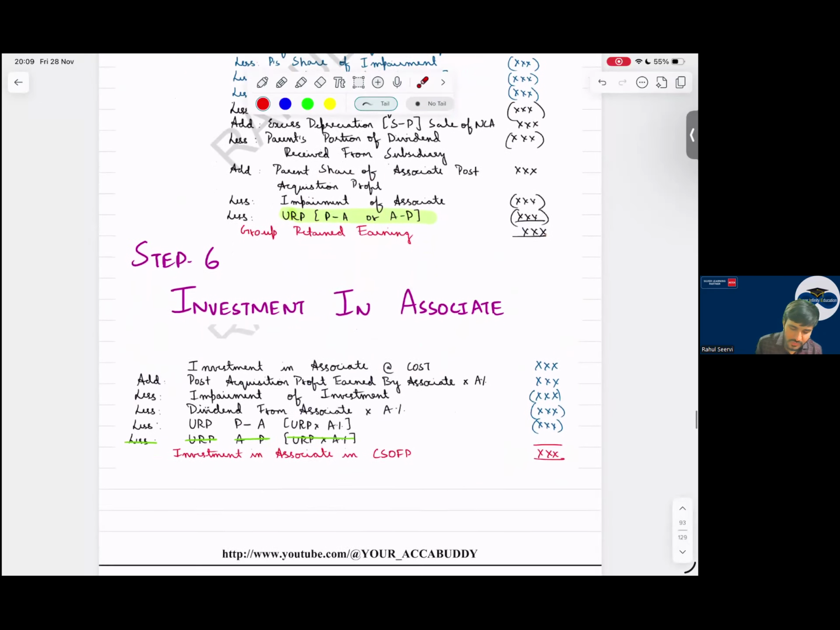Then investment in associate. What do we do, sir? Investment in associate, same way, the calculation which we have done above. Simple, we will reduce it. Any doubts to anyone in this? With this, your associate part is done.